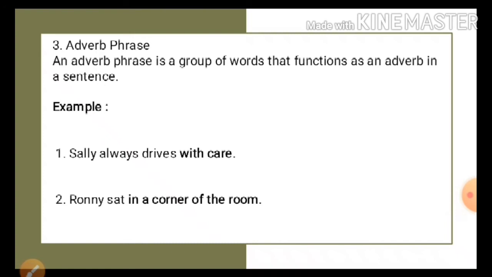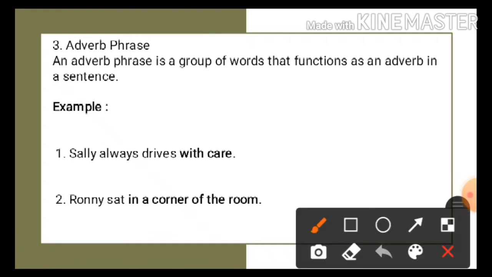Now, I want you to know that sometimes an adverb phrase can also be a prepositional phrase. Why? You can get the answer after we have identified the sentences below. Okay, so let's look at the first sentence to understand what I just said. Sally always drives with care.